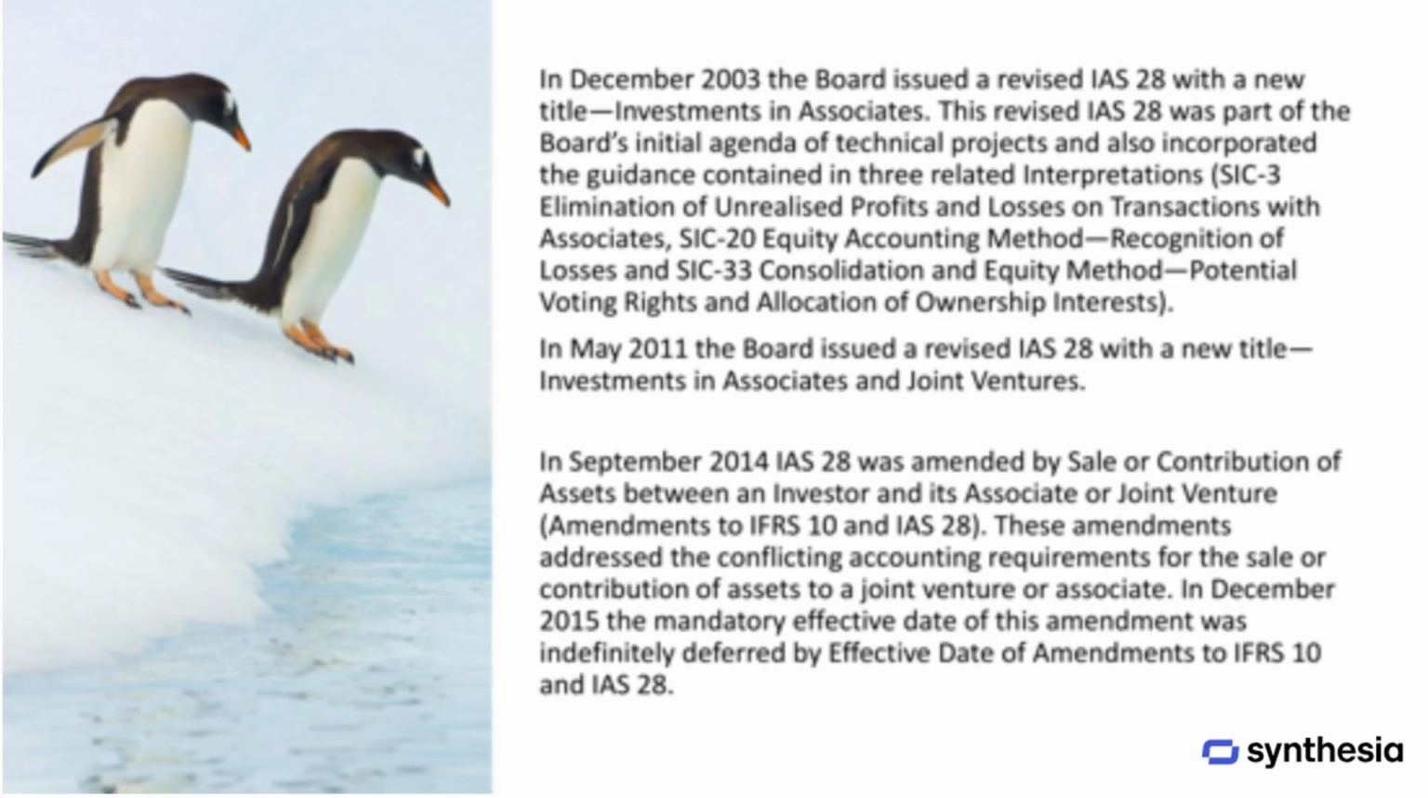Later, in May 2011, the standard was updated again, this time with a broader scope and a new title, Investments in Associates and Joint Ventures. Then, in September 2014, further changes were made to clarify how to account for the sale or contribution of assets between an investor and an associate or joint venture. These updates aim to resolve conflicting rules on this topic. However, in December 2015, the mandatory application of these changes was put on hold indefinitely.